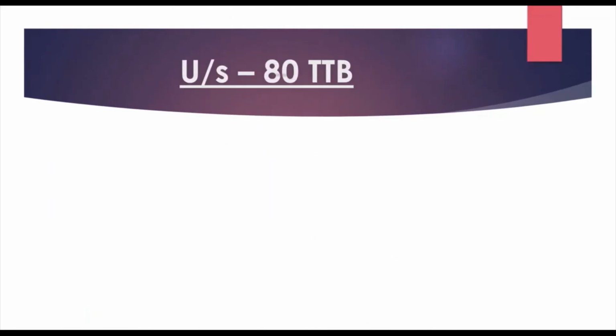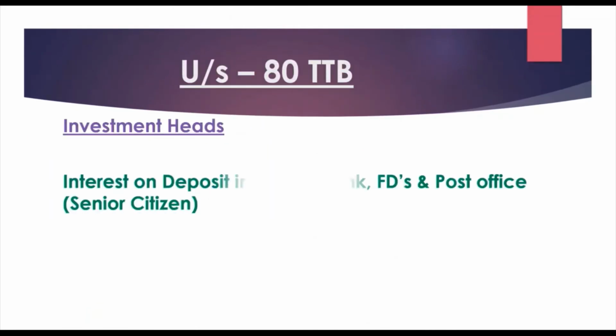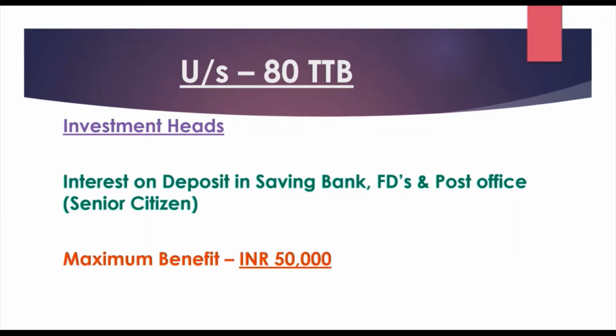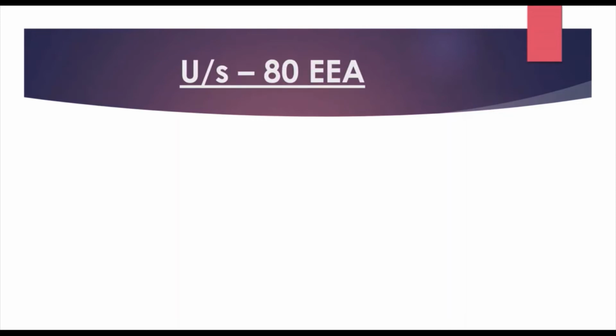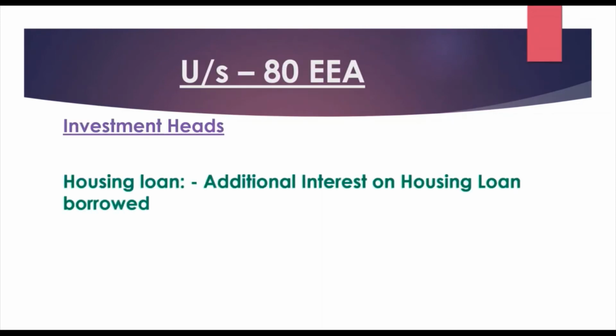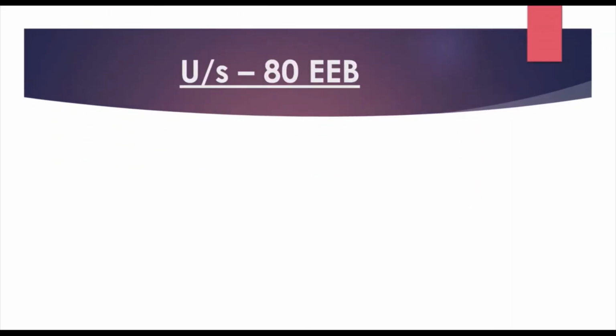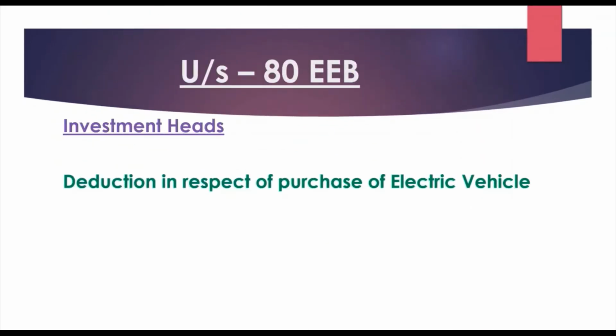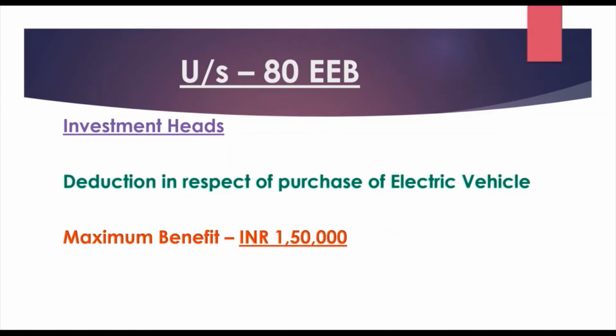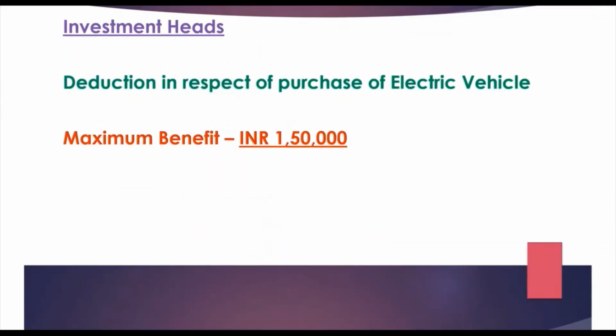Next is under section 80TTB: interest on deposits in savings bank, FD and post office for senior citizens, and the maximum benefit is rupees 50,000. Next is under section 80EEA. This is for additional interest on housing loan borrowed as on 1st April 2019, and the maximum benefit is rupees 1.5 lakh. Next is under section 80EEB: deduction in respect of purchase of electric vehicle, and the maximum benefit is rupees 1.5 lakh.